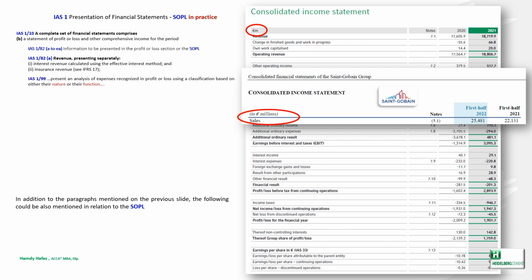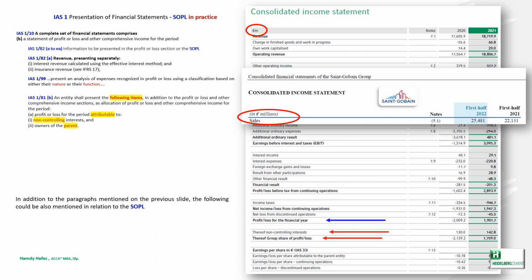IAS 1 paragraph 99 discusses the presentation of an analysis of expenses recognized in profit or loss using a classification based on either their nature or their function. IAS 1 paragraph 81: the presentation of profit or loss attributable to non-controlling interests and owners of the parent.